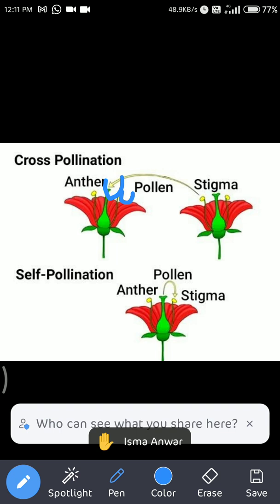And pollination is of two types: cross pollination and self pollination.